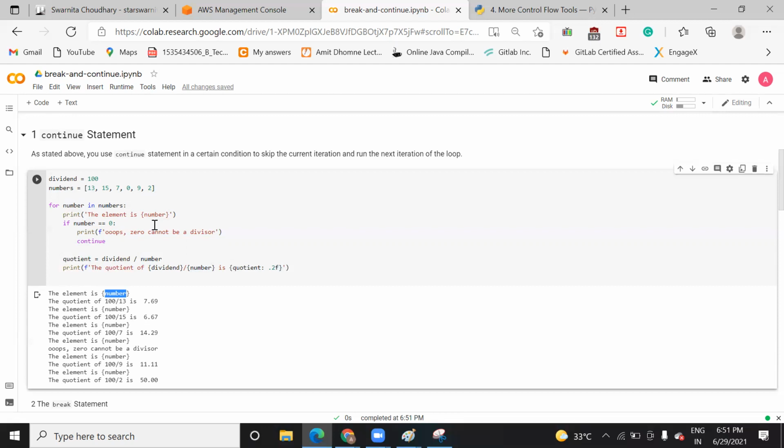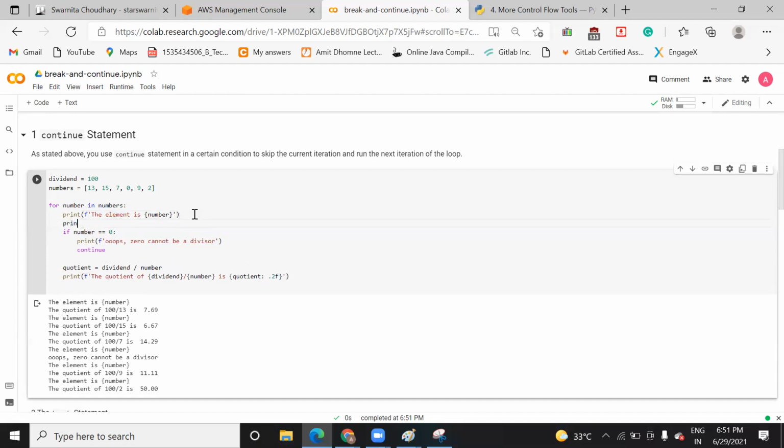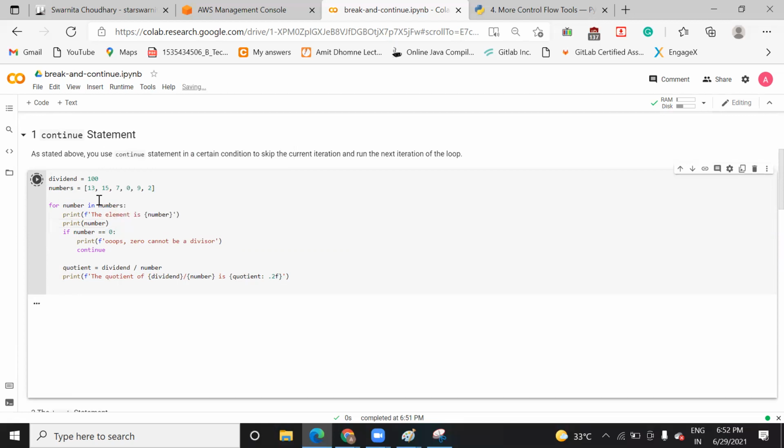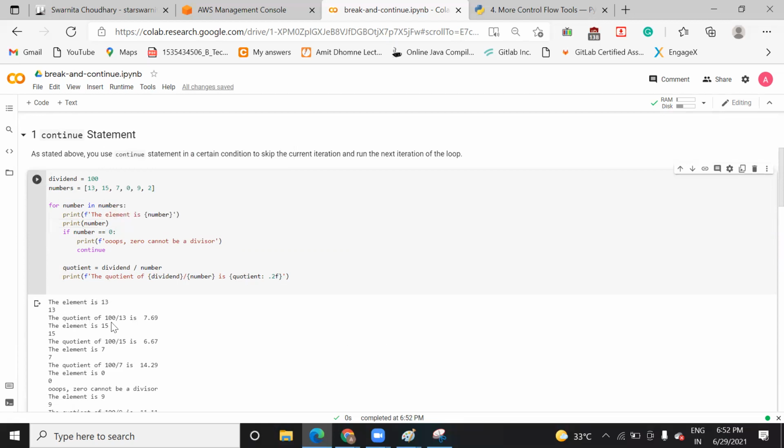If you just had a plain statement with no curly braces, then it would not be required. Suppose you write print number, then you won't need it. You won't need it when you just print the number.